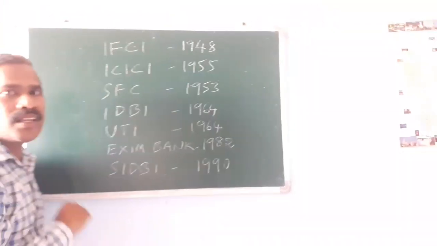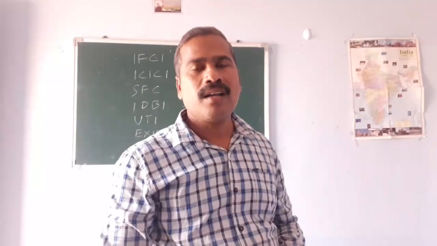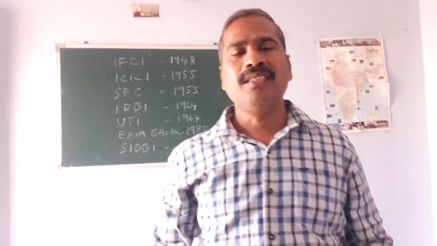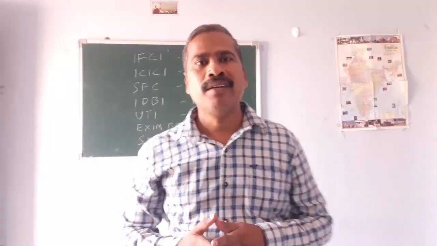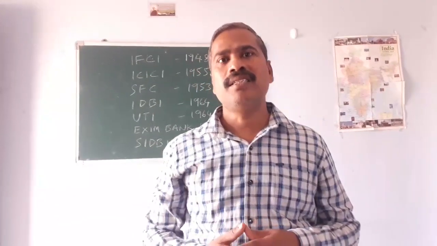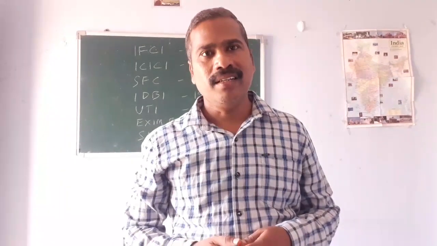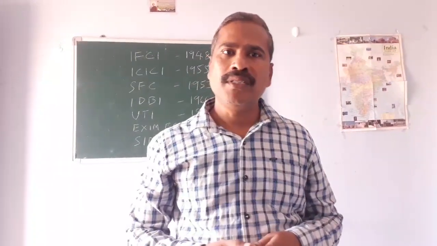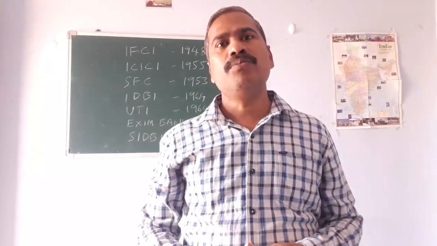The first one, IFCI, Industrial Finance Corporation of India. This is the first institution to provide industrial finance to industries in India. It was established in 1948. It is one of the important financial providers to the industries.